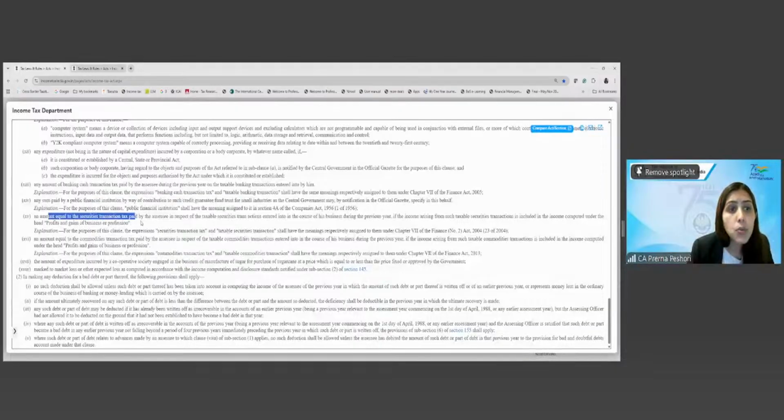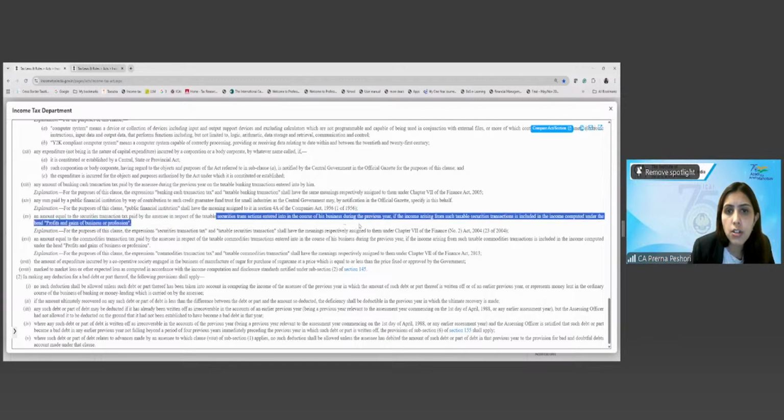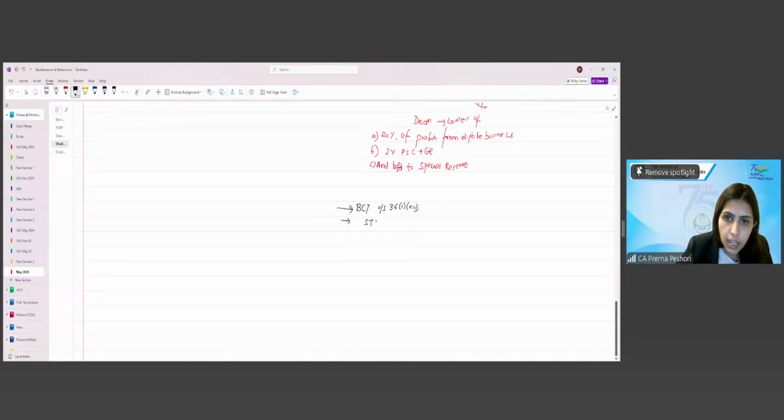Any amount equal to the security transaction tax paid by the assessee in respect of the taxable security transaction entered into in the course of business during the previous year, if the income arising from such taxable security transaction is included under the PGBP. So STT is allowed as the deduction under 36(1)(15).